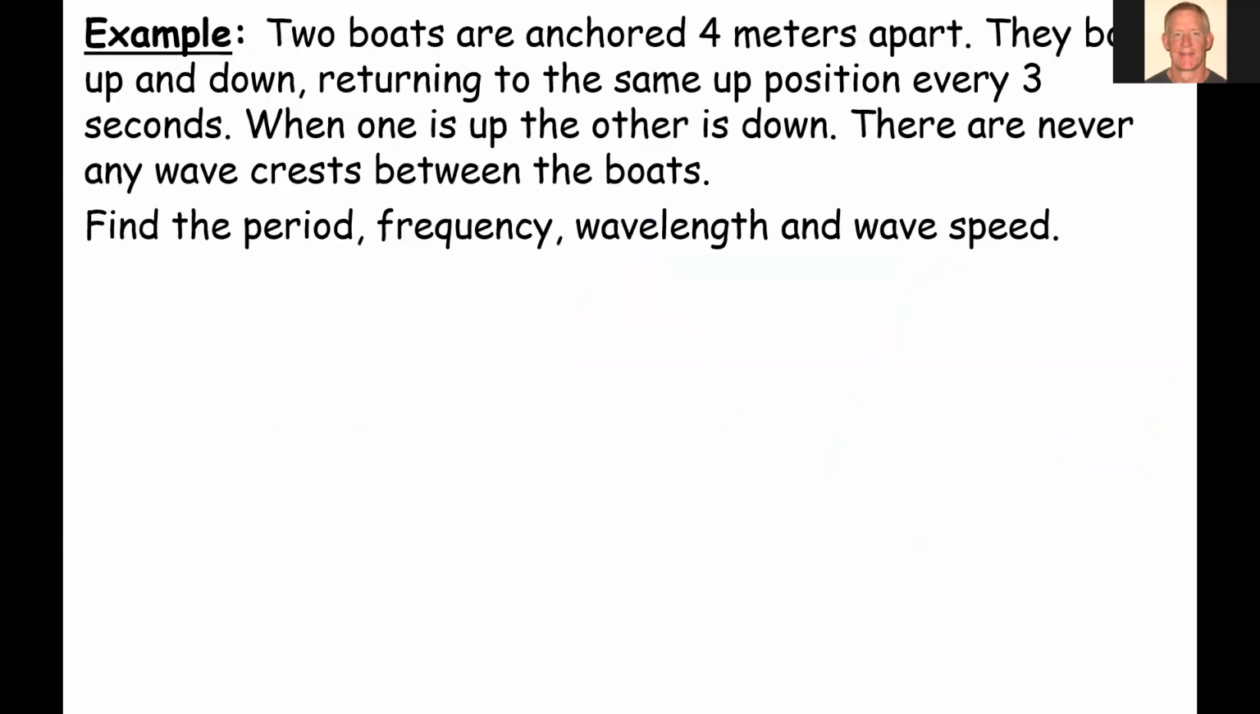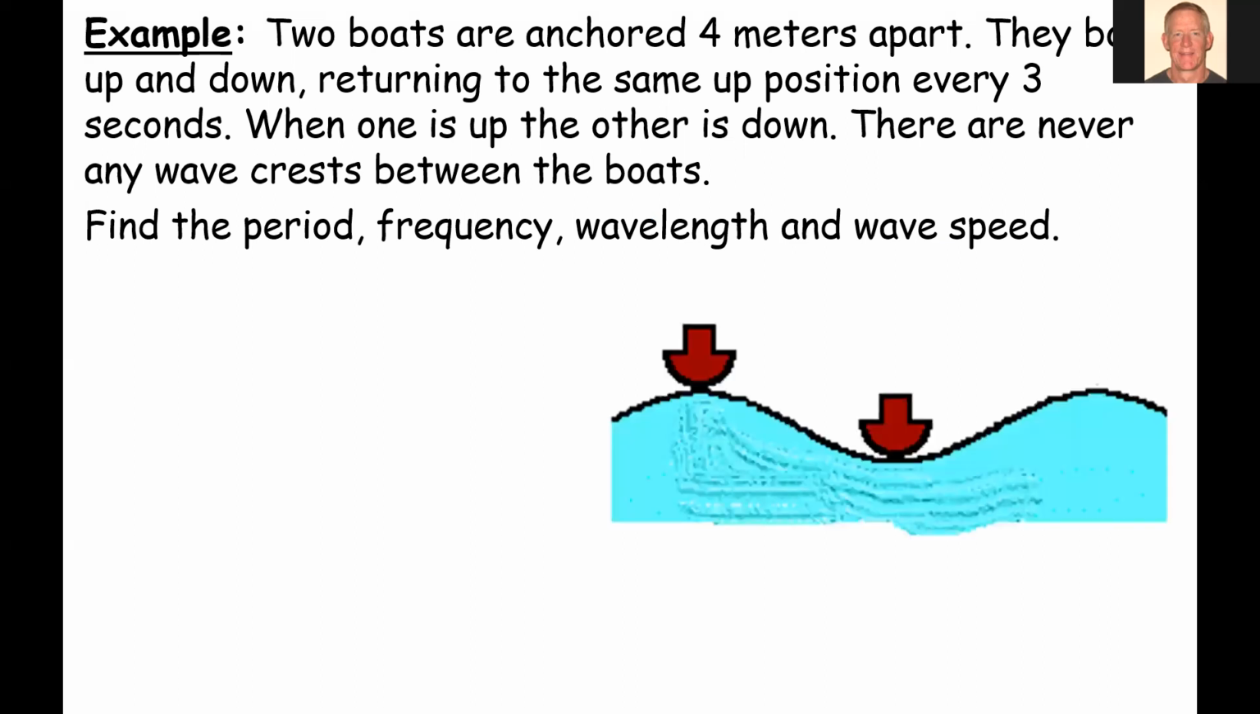All right, one more example here. Two boats are anchored 4 meters apart. They bob up and down, returning to the same position every 3 seconds. When one is up, the other is down. There are never any wave crests between the boats. Find the period, frequency, wavelength, and wave speed. Okay, so same things that we found in the previous example. So definitely, let's draw a picture here. Here's our boat on the waves, 2 boats. It says that they are 4 meters apart, so we can label that. They bob up and down, returning to the same position every 3 seconds.